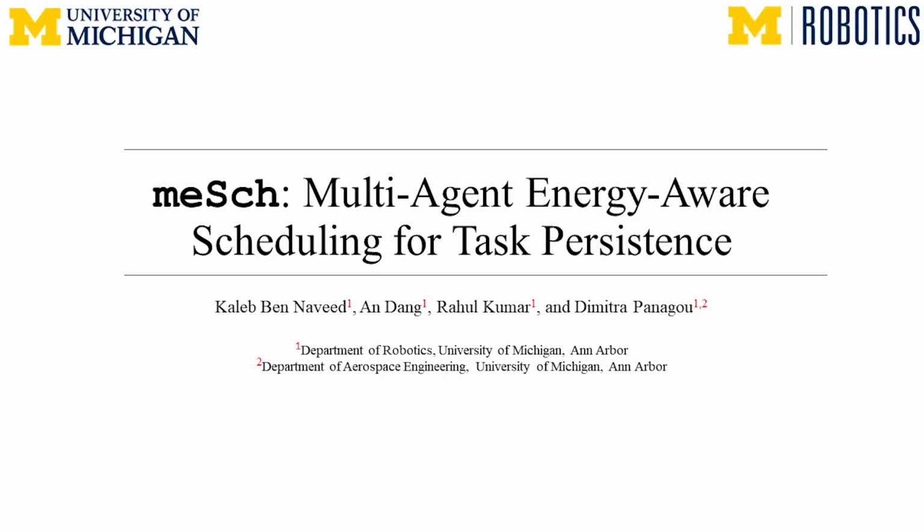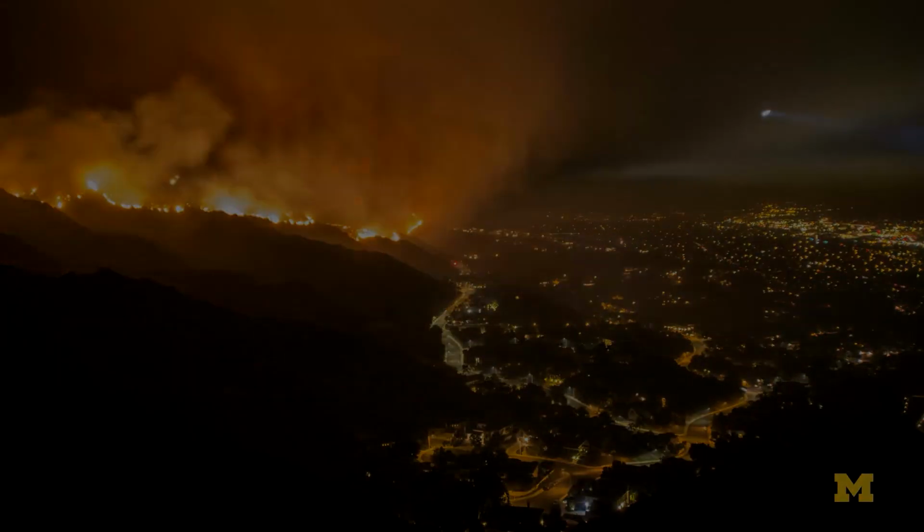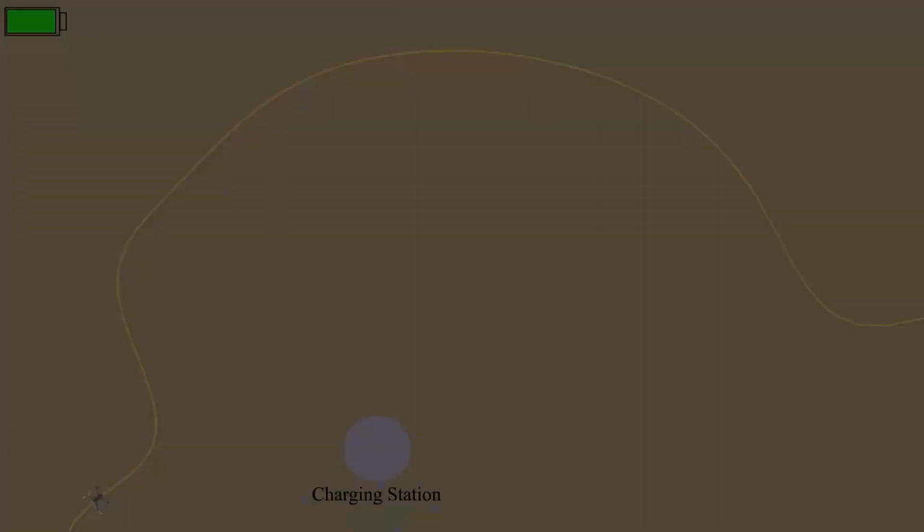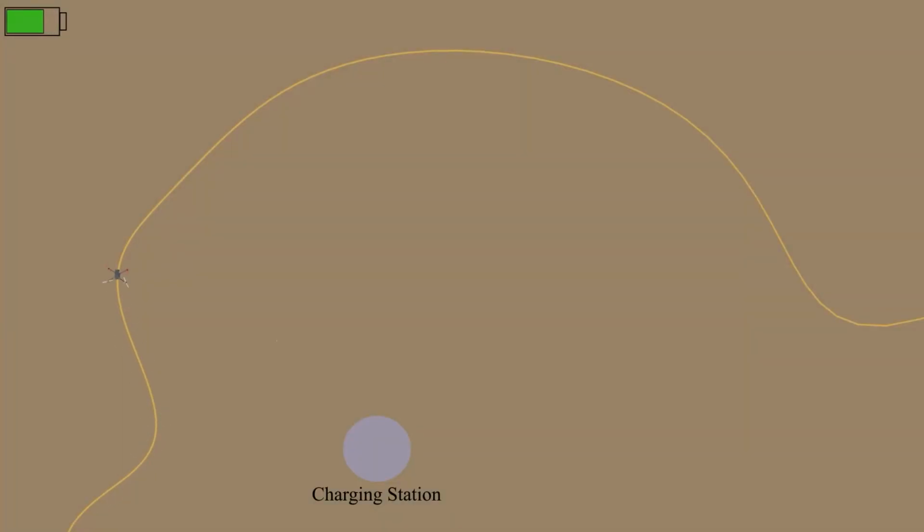In this work, we introduce meSch, multi-agent energy-aware scheduling for task persistence. Autonomous robots are widely used for data acquisition tasks such as wildfire monitoring or cave exploration. Most of these missions last for long time horizons, which require robots to recharge. If the robot is not aware of its energy, its battery will die while it's following a nominal plan and will result in a crash.